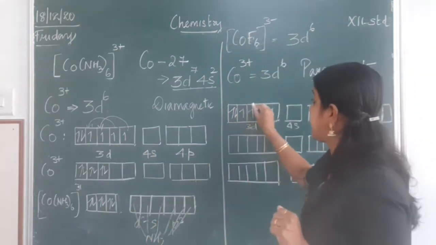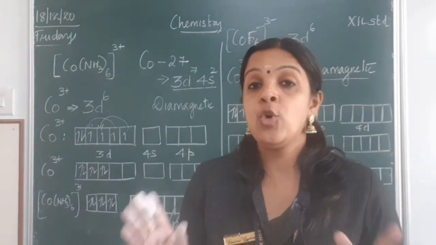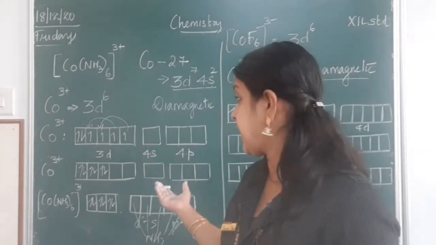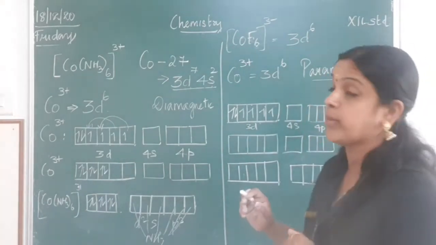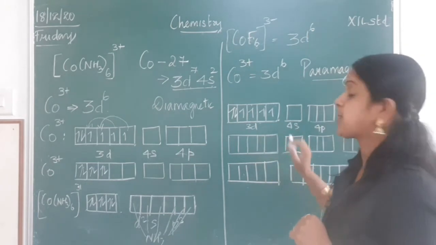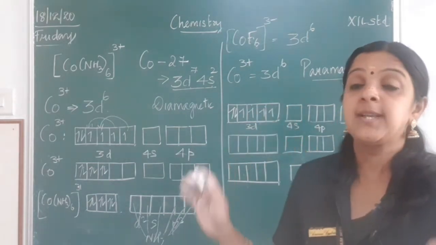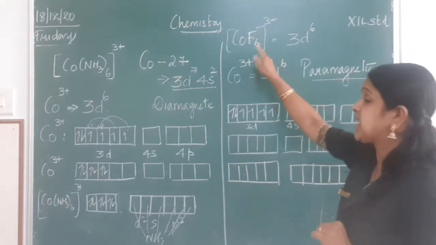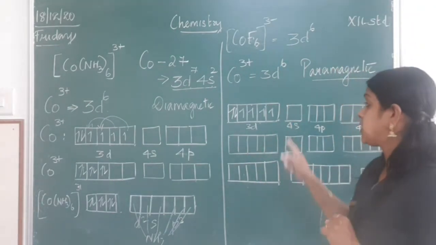All these unpaired electrons should remain as such in the orbitals. There is no movement of electrons within the orbitals to make it paired so that it becomes diamagnetic. It is very clearly given to us in the question that this complex has a paramagnetic character. So when it is paramagnetic, no pairing takes place. So we leave the 3d subshell as such. Now when it is left as such, we know 6 fluorine atoms have to be coordinated with the central metal atom. So what happens here?